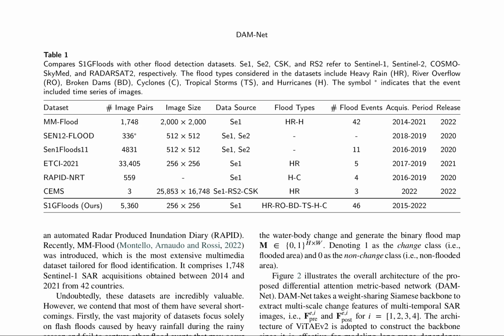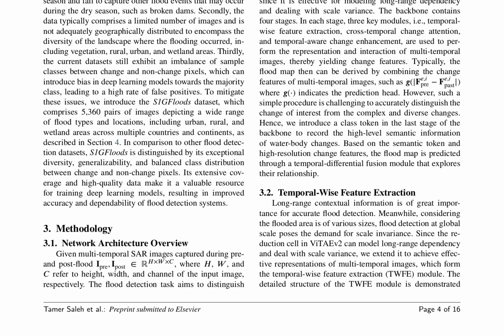The limitations of existing flood detection datasets are highlighted, emphasizing the need for a more comprehensive and balanced dataset. The S1G Floods dataset addresses these shortcomings by providing a wide range of flood types and locations, including urban, rural, and wetland areas across multiple countries and continents. This dataset's exceptional diversity, generalizability, and balanced class distribution make it a valuable resource for training deep learning models.